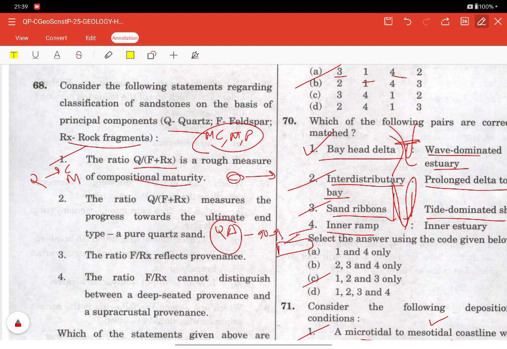As feldspar and rock fragments get destroyed in the process, Q increases relative to F and R. Hence the rising QFR approach to the quartz arenite. Now coming to statement 3, the ratio F/R reflects provenance. So the F/R ratio is exactly useful for the provenance.